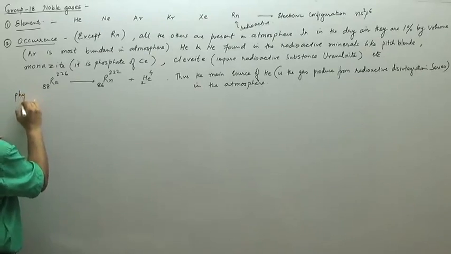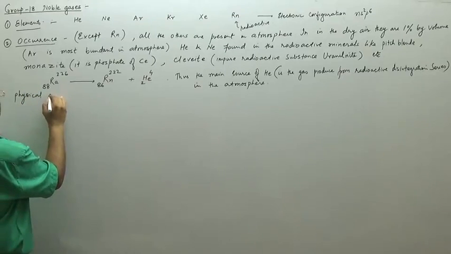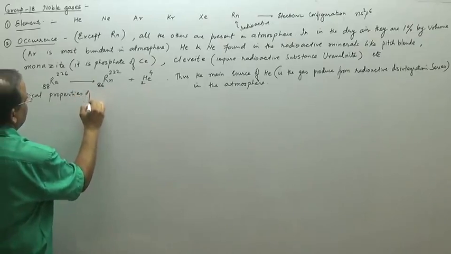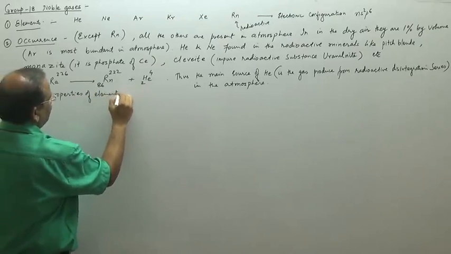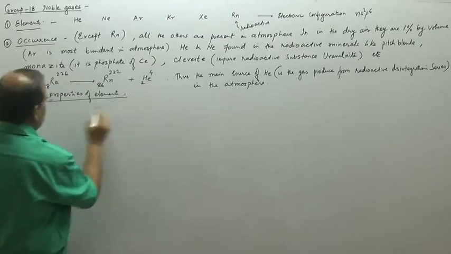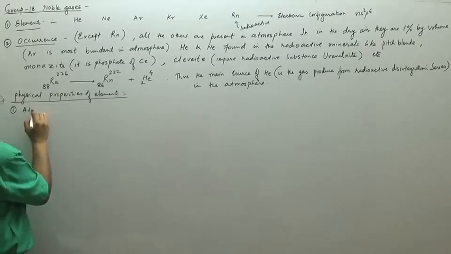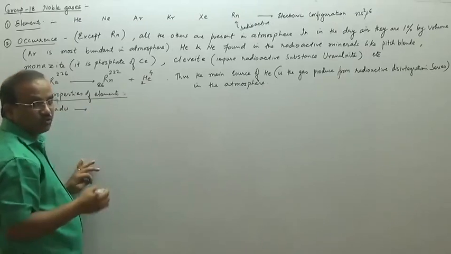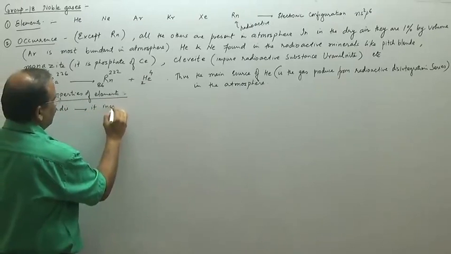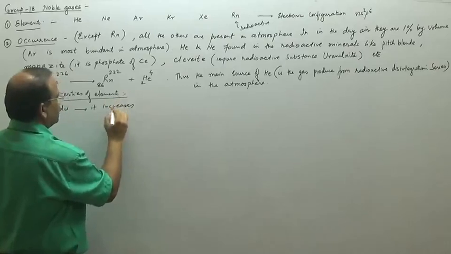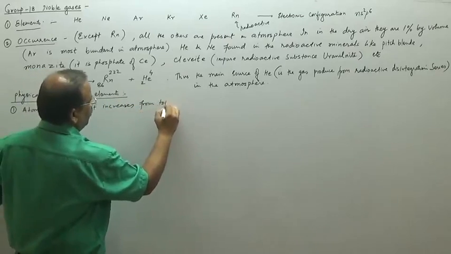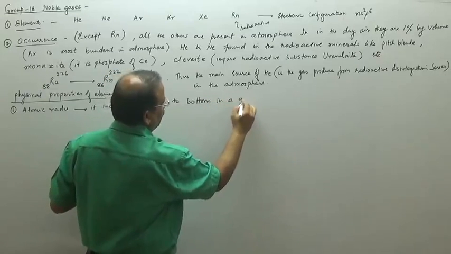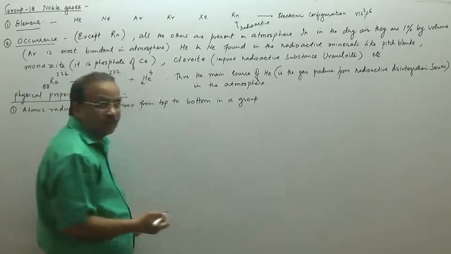About the physical properties of these elements, we have to discuss the atomic radii first. The atomic radii increases from top to bottom in the group. It increases from top to bottom in a group, we used to write, because the size increases.